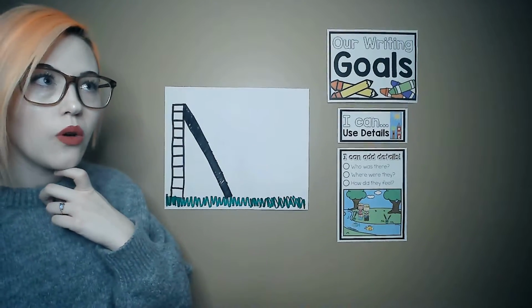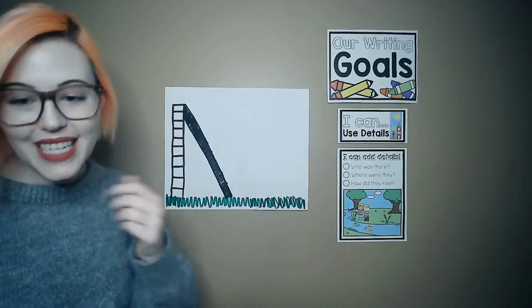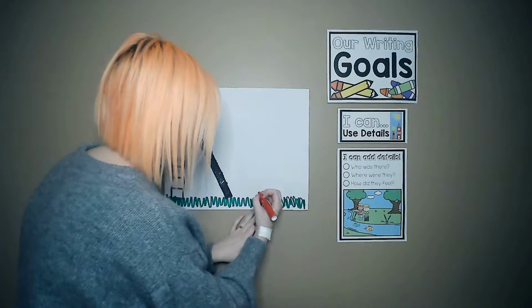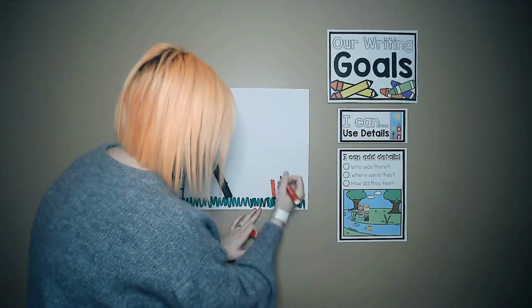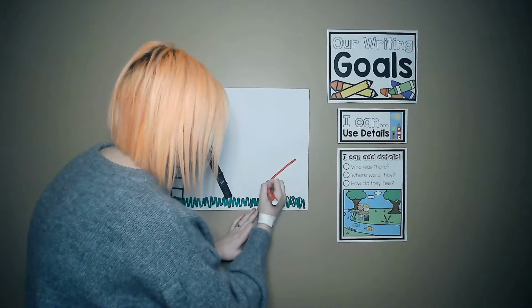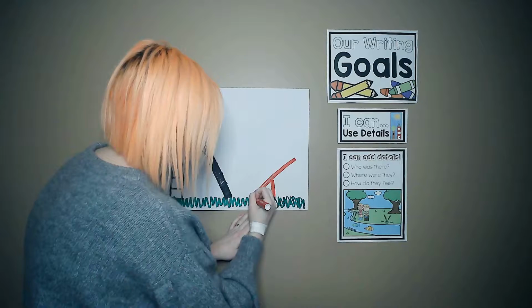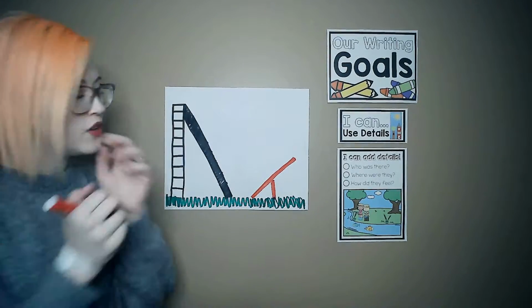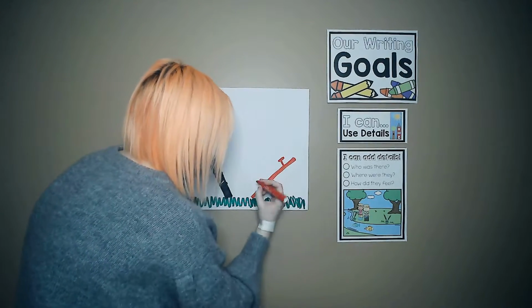And then, I know that when I go to the playground, there's also a teeter-totter. So I'm going to draw a teeter-totter. And so a teeter-totter goes up and down. So one end goes high and one end goes low. So a teeter-totter. And there's usually handlebars on it so you don't fall off.